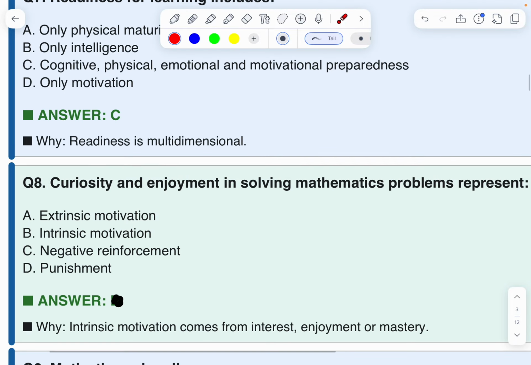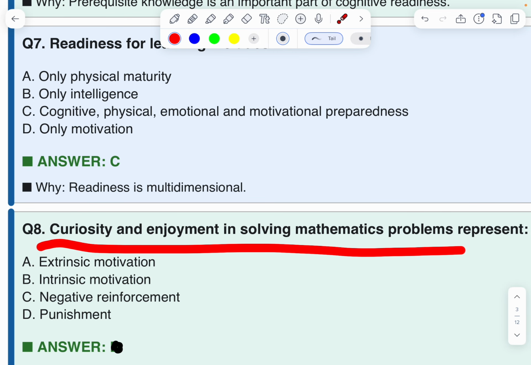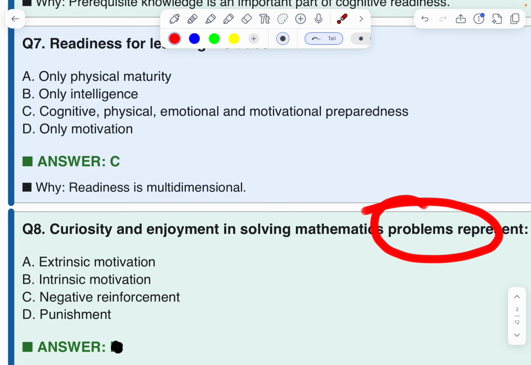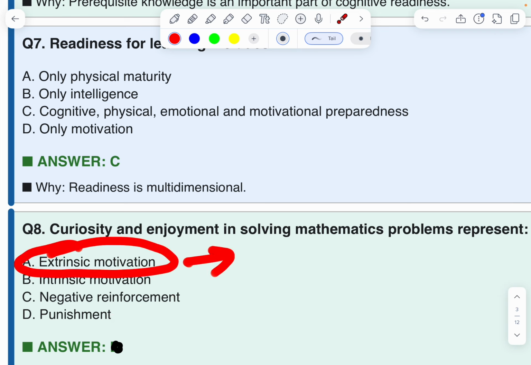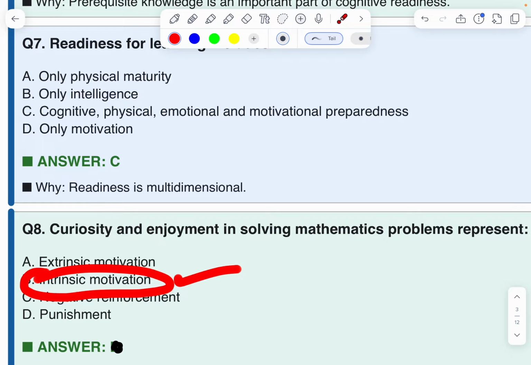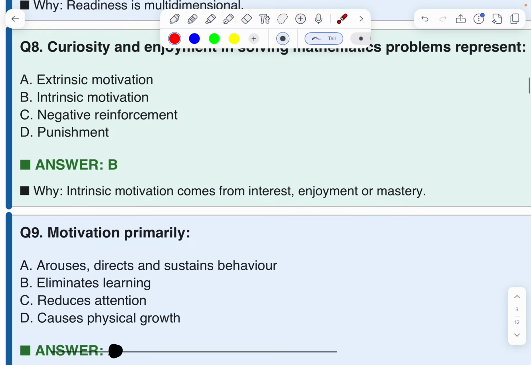Next question. Curiosity and enjoyment in solving a mathematics problem represents: extrinsic, intrinsic, negative reinforcement, punishment. What is meant by extrinsic? External. Intrinsic means internal. Curiosity is internal. Therefore, option B is the correct option.